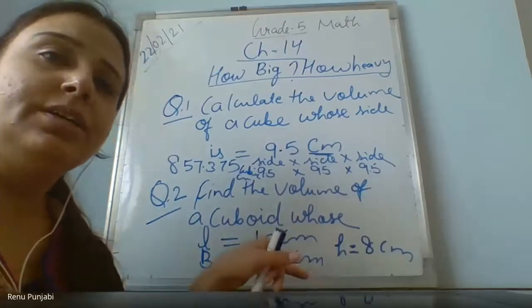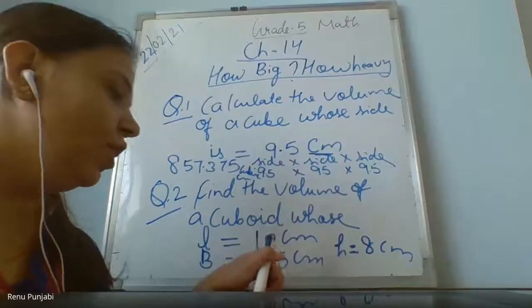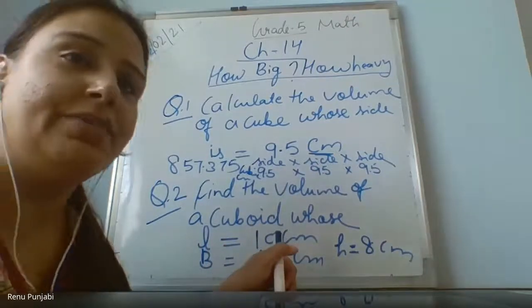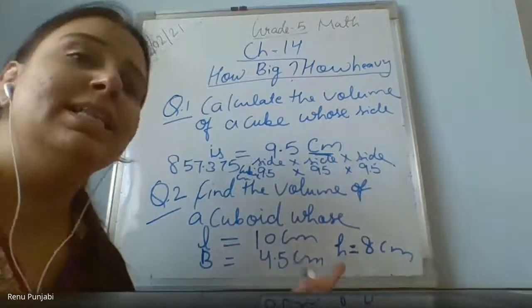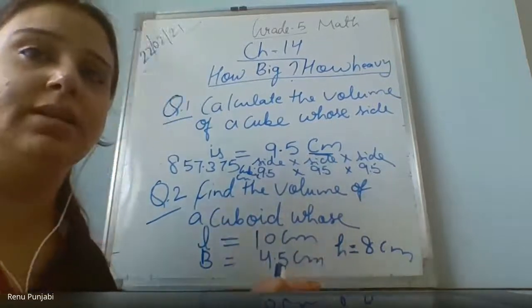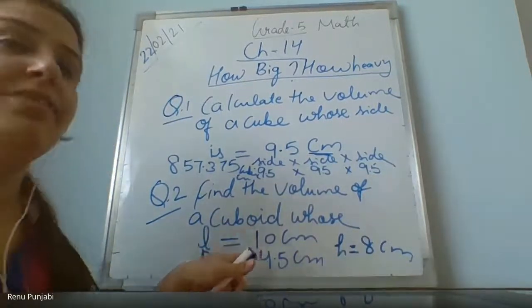Ma'am, see, I have done the... Wait a minute, Devanshi. Ma'am, I'm not able to understand how to do the second one. 10 multiplied by 4 is equal to 40. Then we have to multiply with 5 also. No, my dear, you do 10 multiplied by 45. Right now you don't think about the decimal. Once the final answer comes, then you put the decimal. Take it as 10, take it as 45, take it as 8.